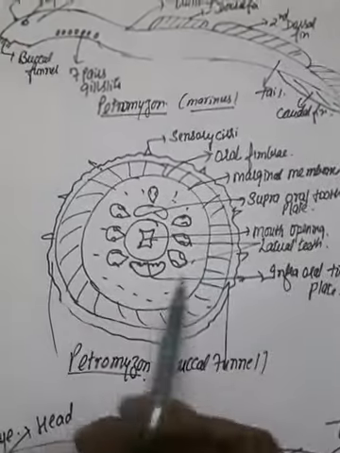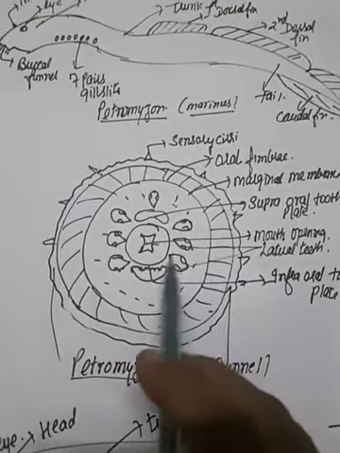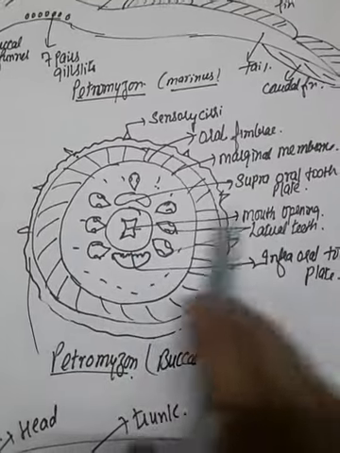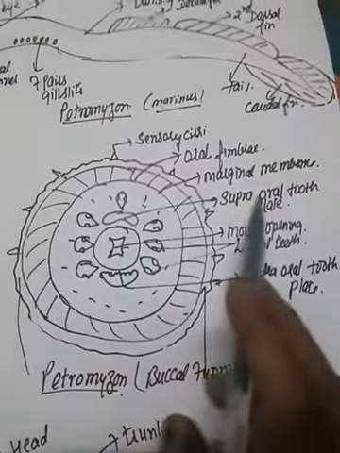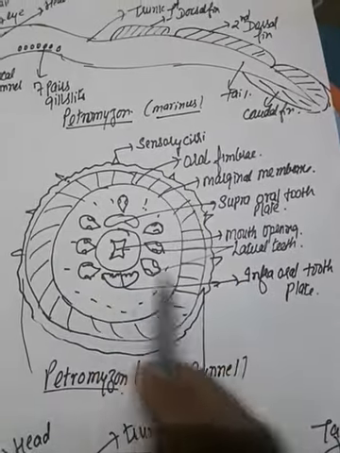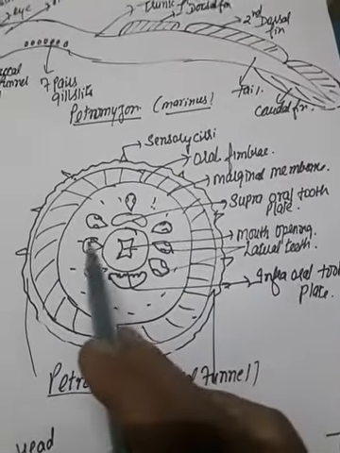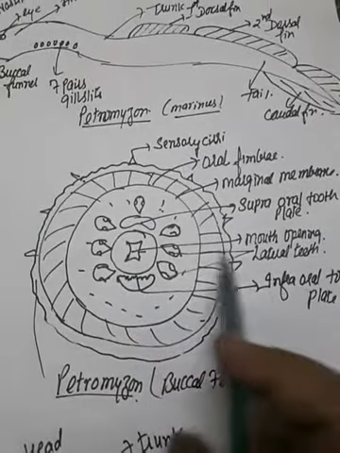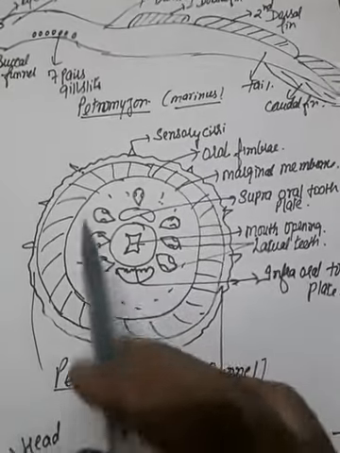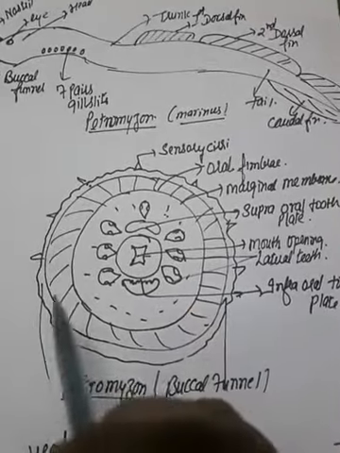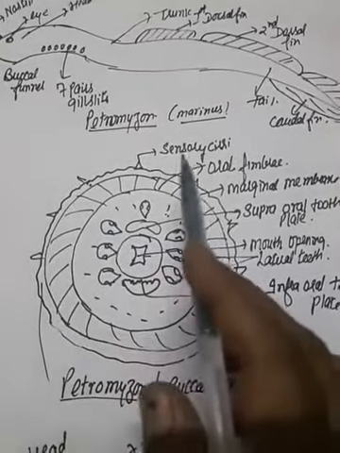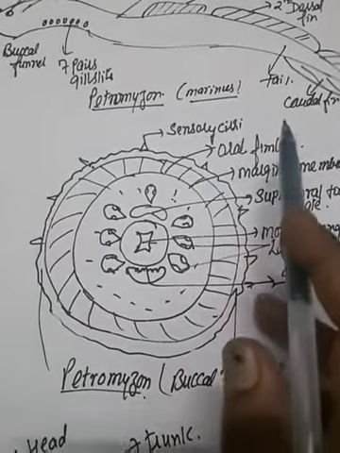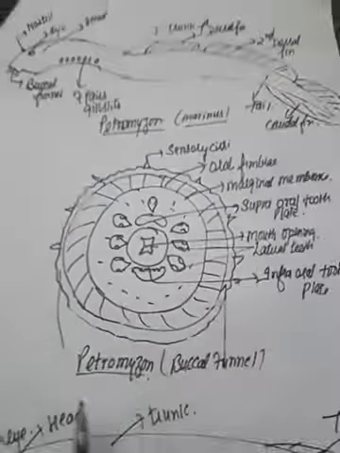In the middle of the buccal funnel the mouth opening is present, surrounded by the supraoral tooth plate and the infraoral tooth plate. In turn, they are lined by linear teeth which are bicuspid in nature, and the whole oral funnel is covered by sensory cirri which help to adhere to the host fishes.